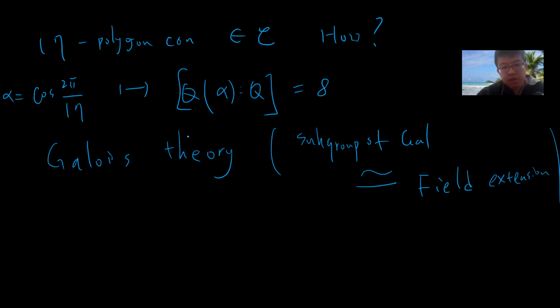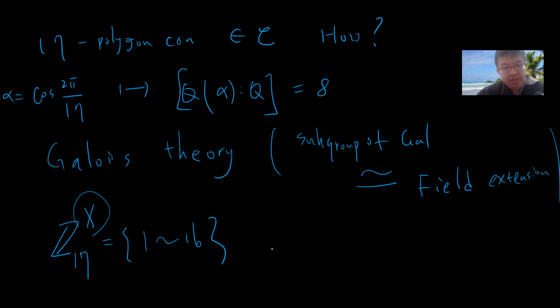In this case, you can imagine that your Galois group starts from Z17 star, which is basically the numbers from 1 to 16. And your intermediate subgroups will correspond to field extensions. So the idea is I want to find an intermediate field extension of dimension 8.